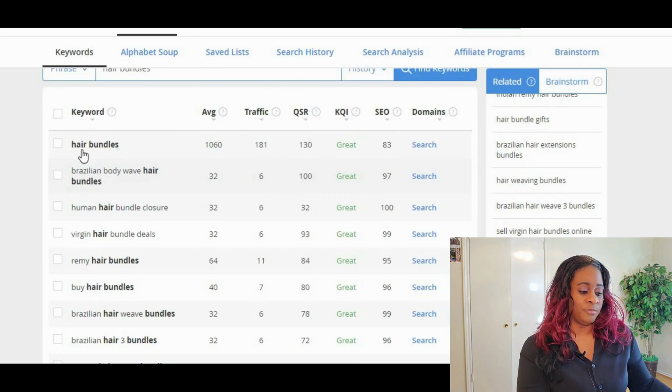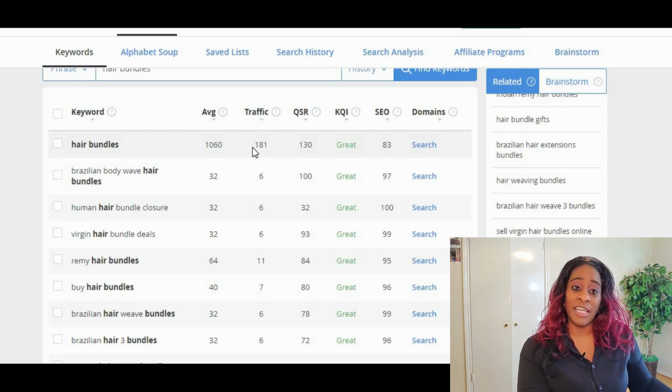Okay, here we go. Hair bundles. About 1,060 people a month are searching. If you got on the front page of Google, 181 people could potentially find your site and go to your site, but you compete with 130 websites that have that same phrase on their site. They're ranking for it.